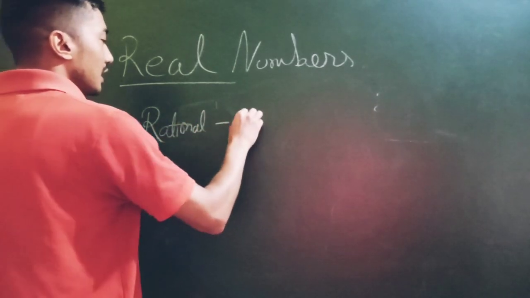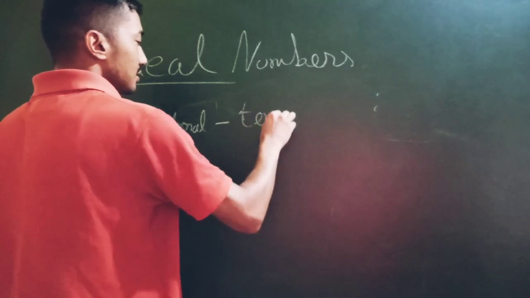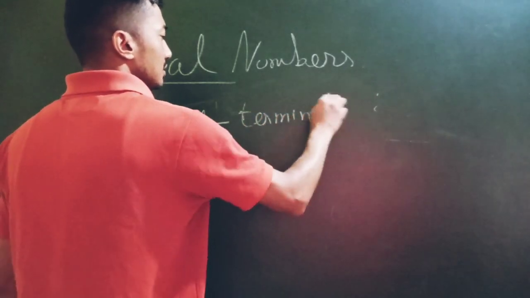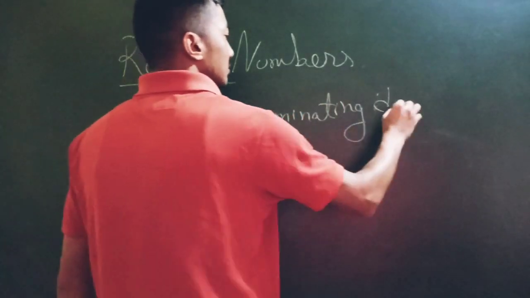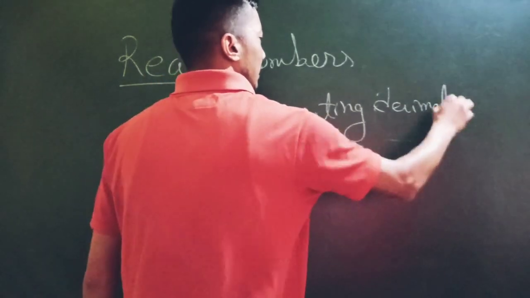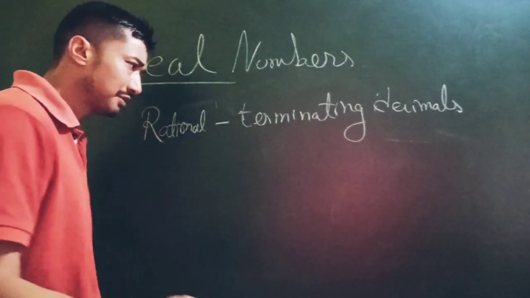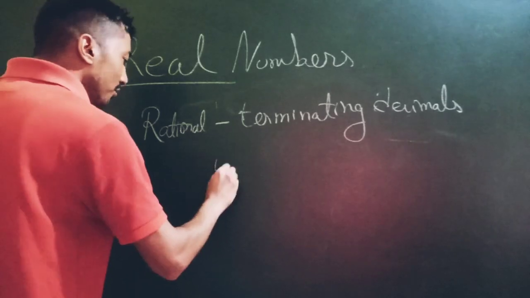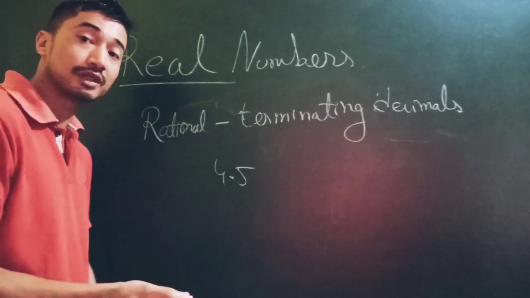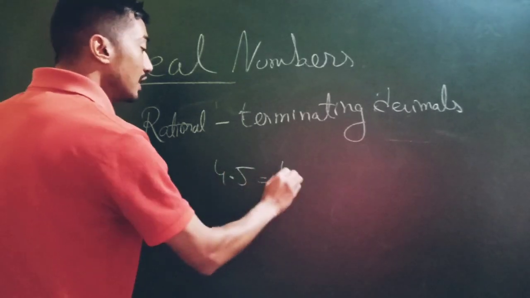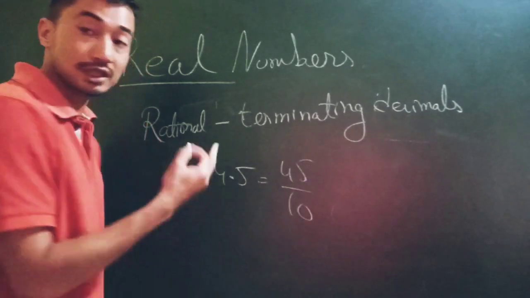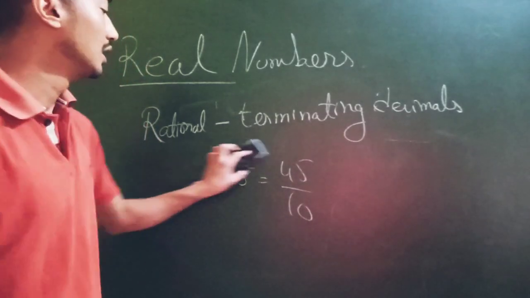Rational numbers are like terminating decimals. Terminating decimals, for example, like 4.5. So 4.5 is a rational number, a terminating decimal, because I can write it as 45 by 10. So it's in the form of p by q again, isn't it? So done.